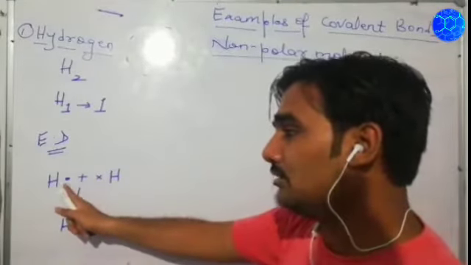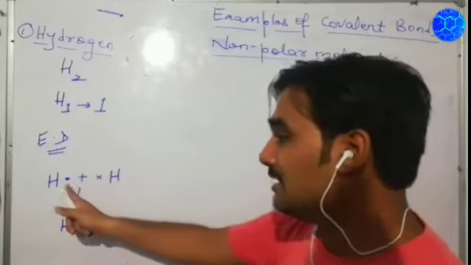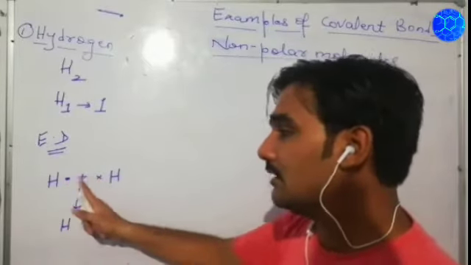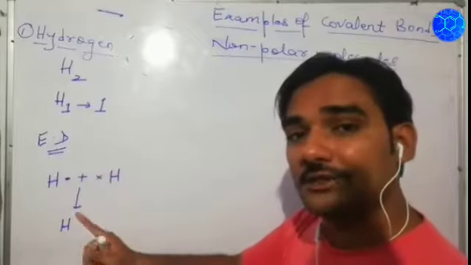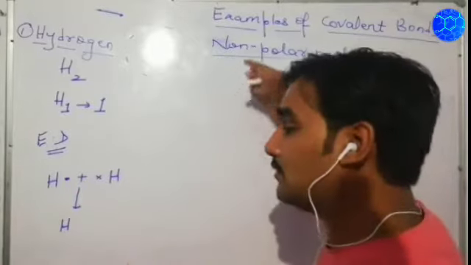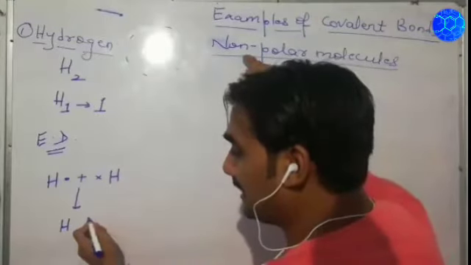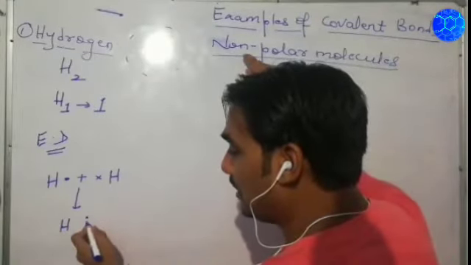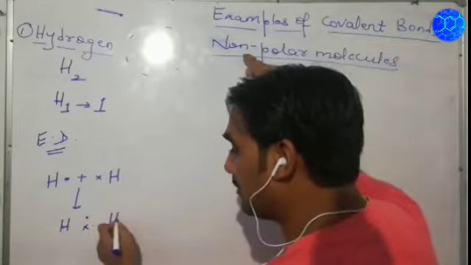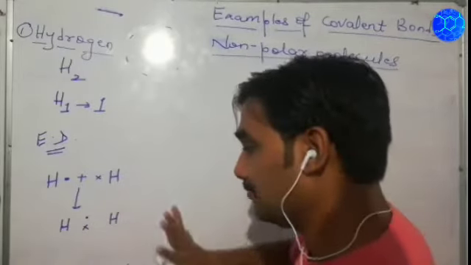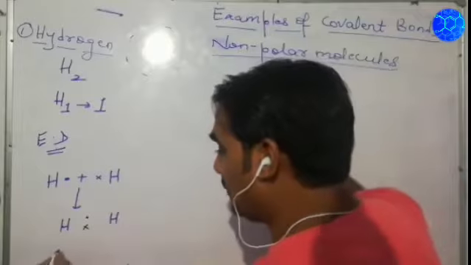So what will they do? They will mutually share. This one will give 1 electron, and this one will also give 1 electron to each other, meaning an equal number of electrons will be shared. And the shared pair will come in the center, because it is a non-polar molecule. Getting my point?